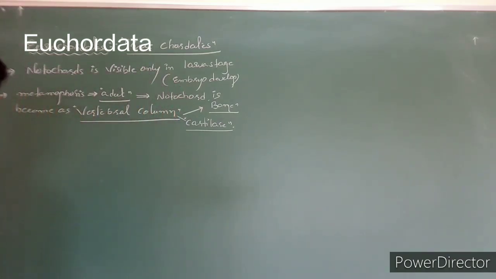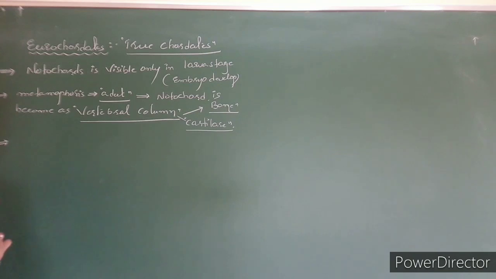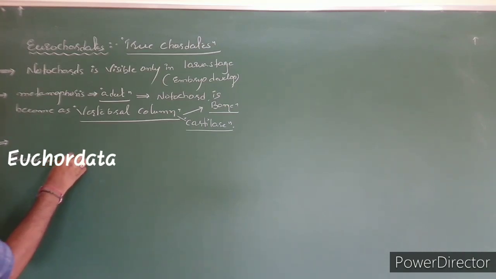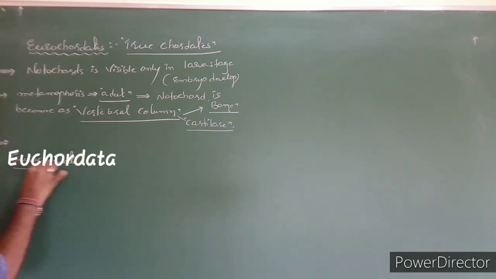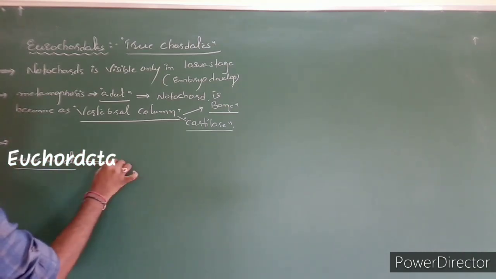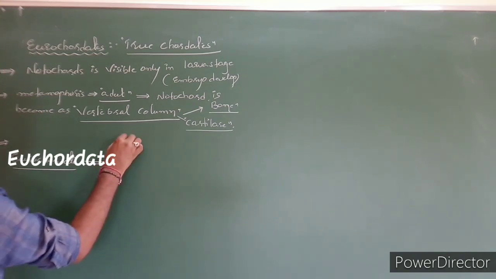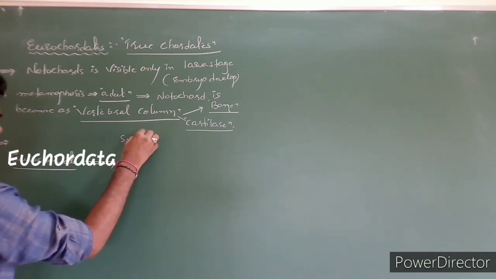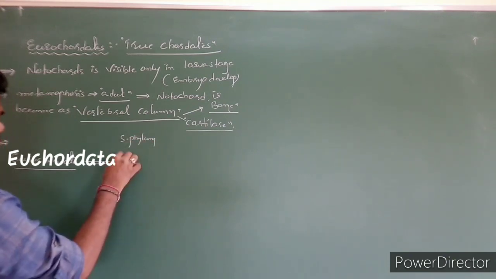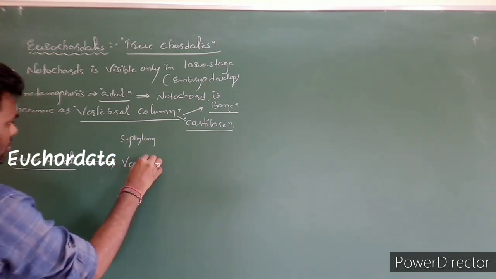Next, here these urochordates. Now these become as what? Subphyla, vertebrates.